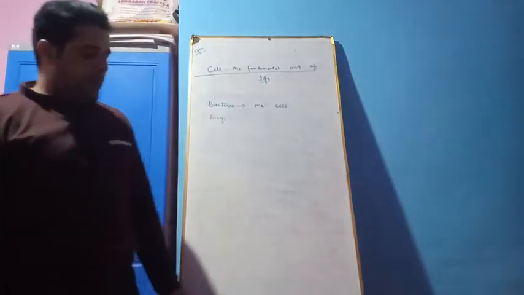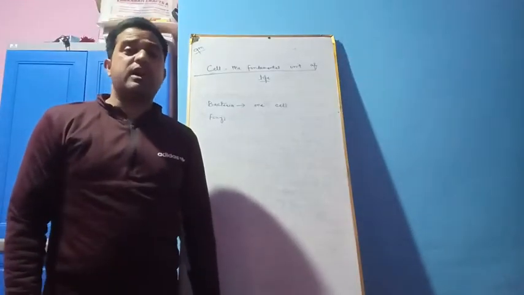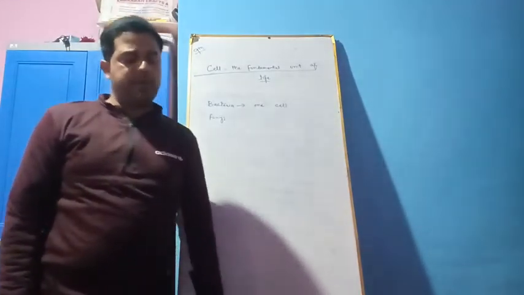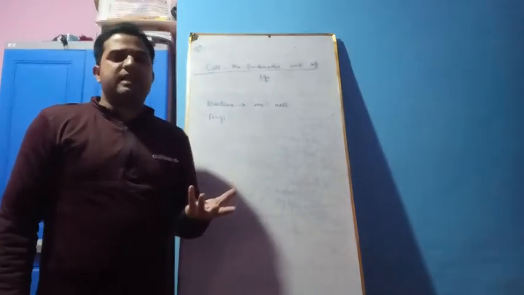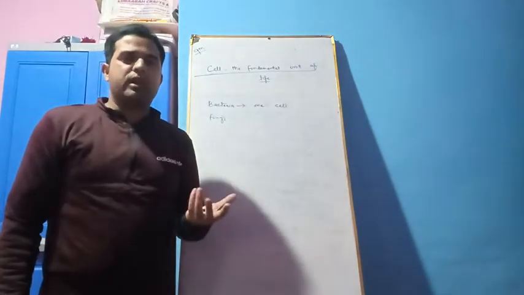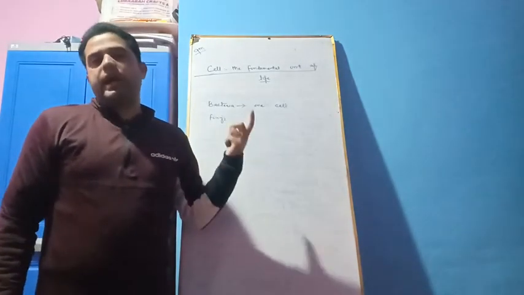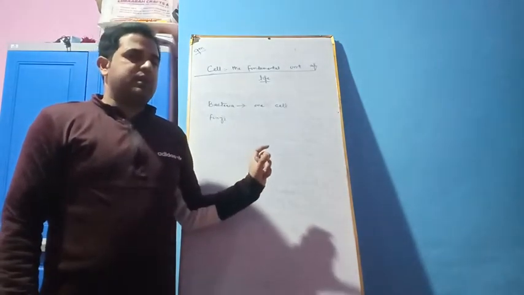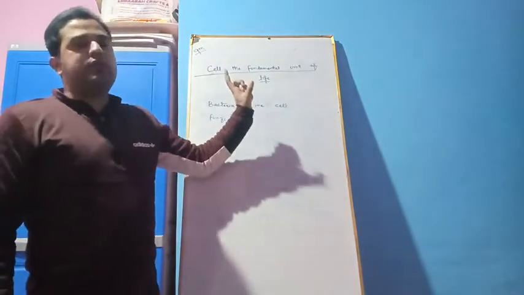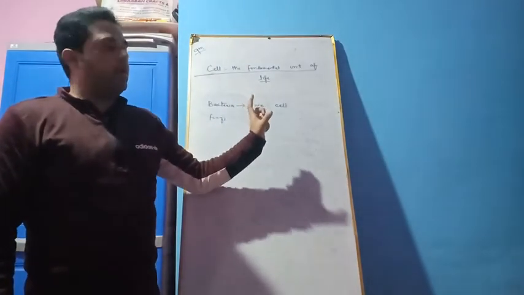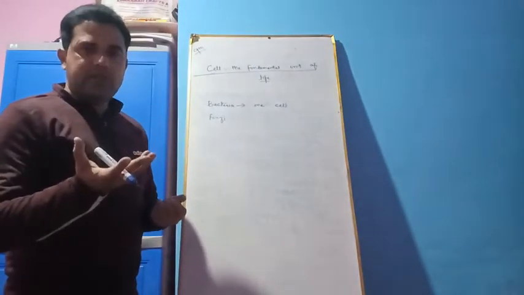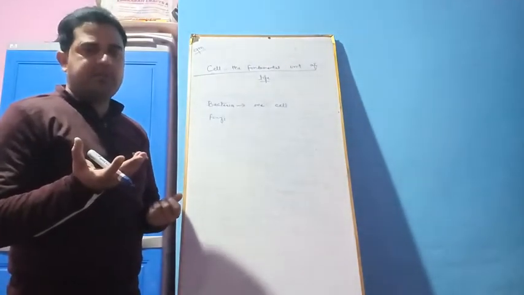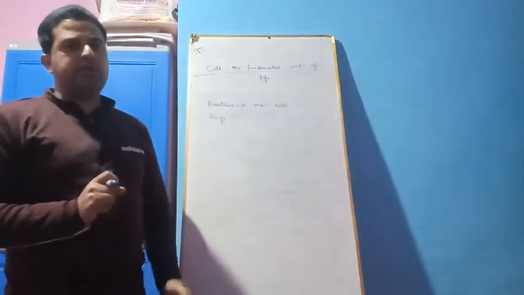So if a question is asked, why is cell called as the fundamental unit of life? We will say because the cell, it represents the life. Cell is the model of the life. It performs all the activities of the life. So we can say that cell is the fundamental unit of life. And all the living organisms, they are made up of the cells. So cell, it is a structural unit. It is the basic functional unit. So this is the fundamental unit of life.